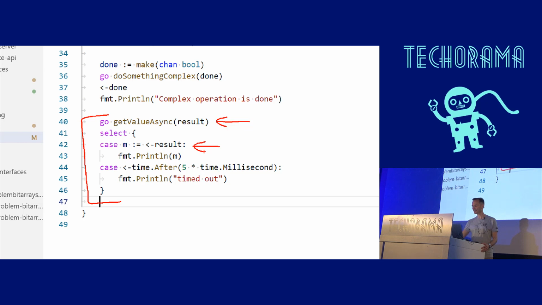But then I'm using a different channel, a channel from the time package, which will send me a value back after the specified amount of milliseconds. And the case statement will decide, okay, which channel was sending data, and then it enters the correct case. Get what I mean? So in this case, I'm getting the value in an async way, and if I get a result, everything is fine. But if 5 milliseconds are elapsed before I get the result, I print timeout. You get the idea? So the select statement can be used to react on messages from different channels.